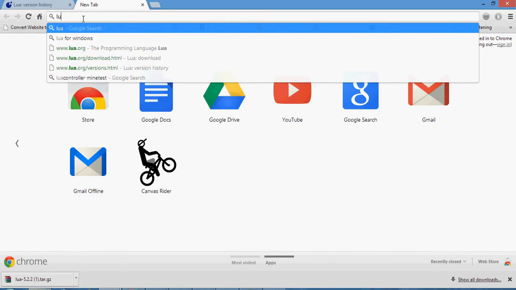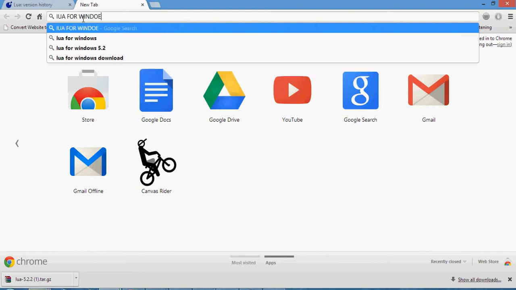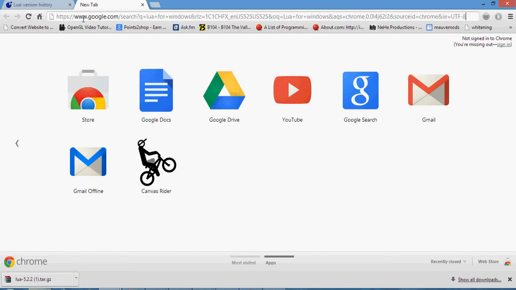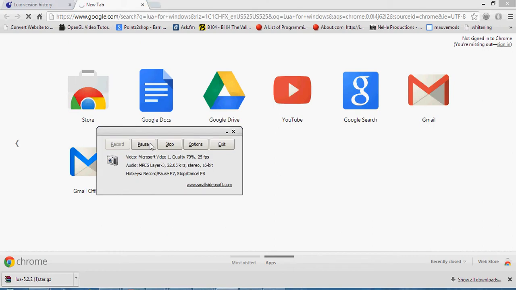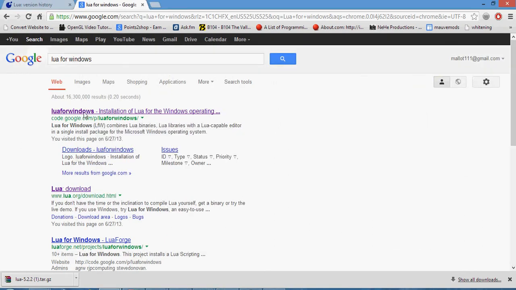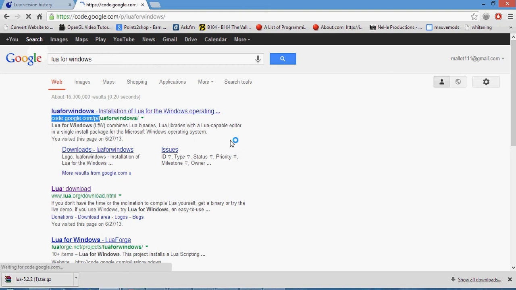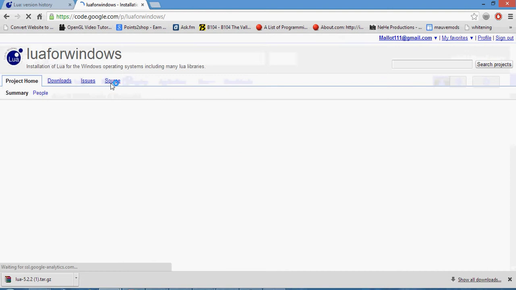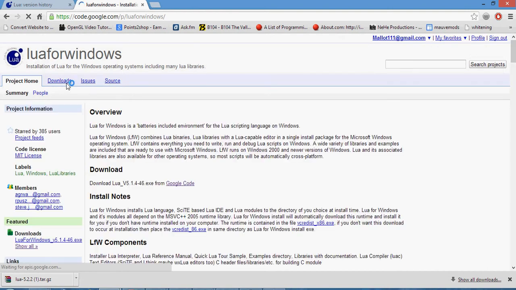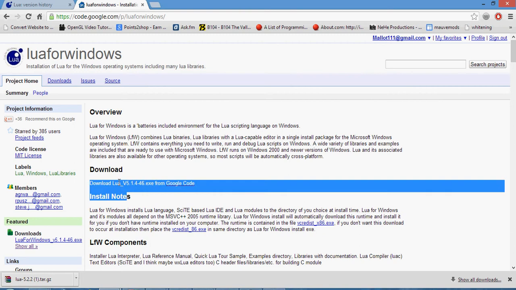Once that comes up, you want to click the one that is from code.google.com. Should most likely be the first option. Once that opens up, you click download Lua, then the version from Google Code. Click the Google Code tab or link. Now you want to click the download .exe file.